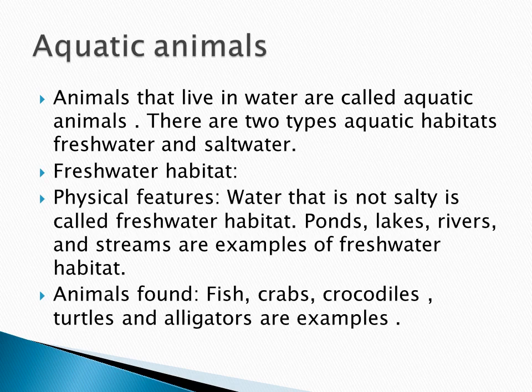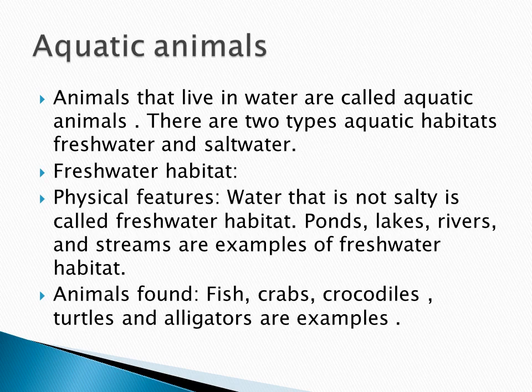So what is a freshwater habitat? Here the water is not salty. Water which is not salty is called a freshwater habitat. What does the freshwater habitat include? Ponds, lakes, rivers and streams. They are the examples of freshwater habitat.